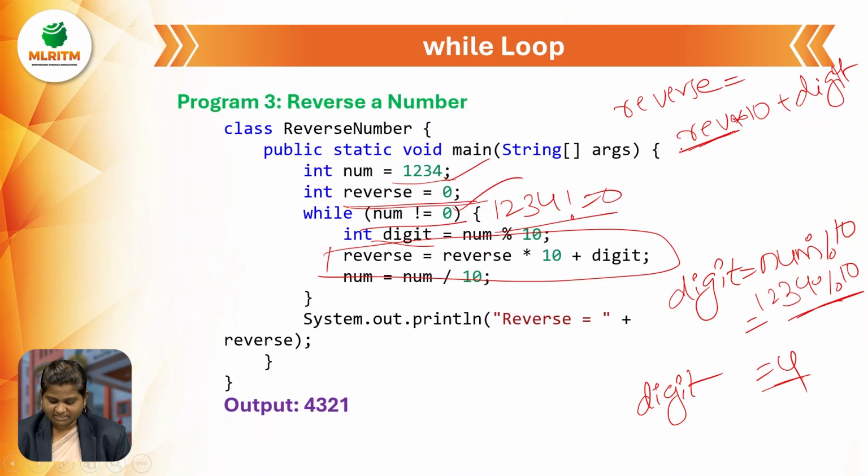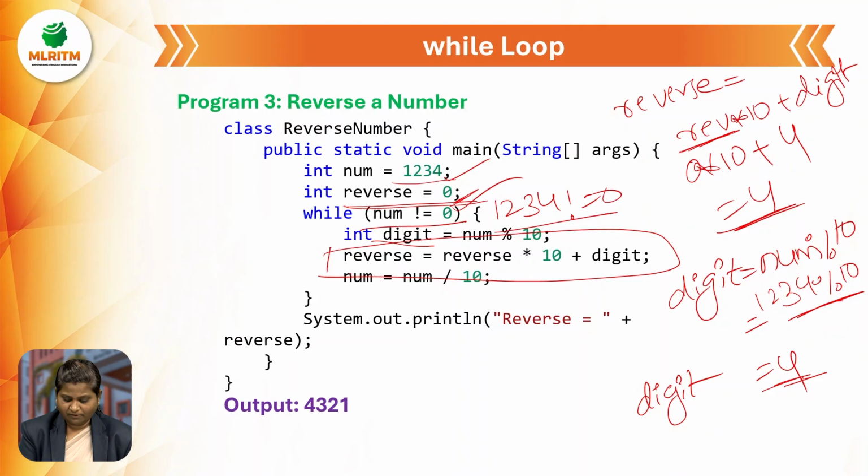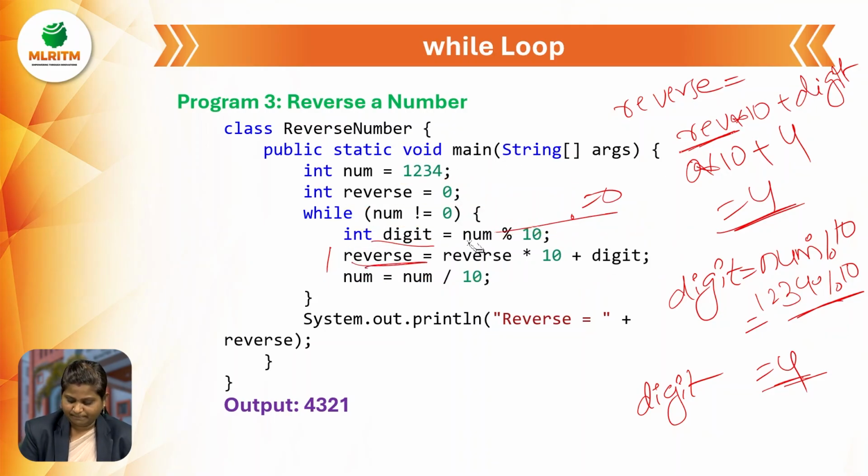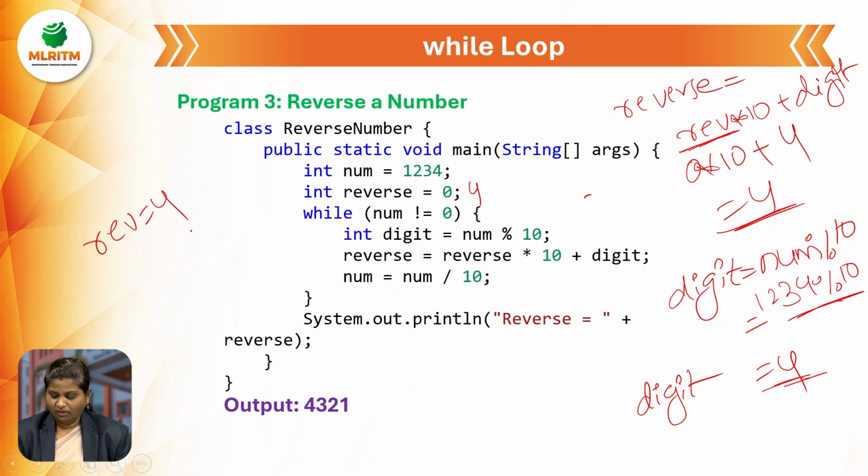Reverse into 10, what is reverse initially? 0 into 10 plus digit value, which is 4. What is the reverse value now? 4. This 0 is replaced with 4. It means that the reverse value is 4 now.